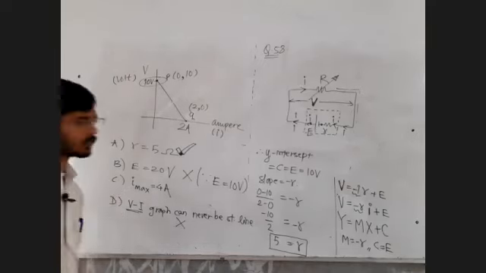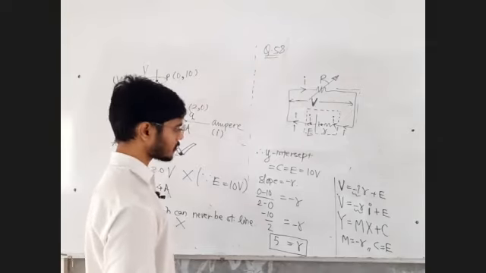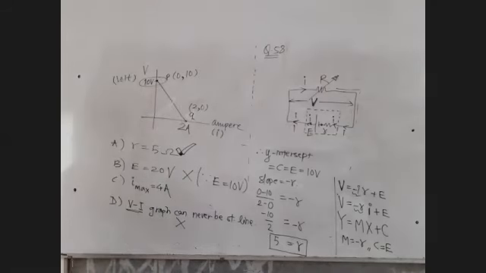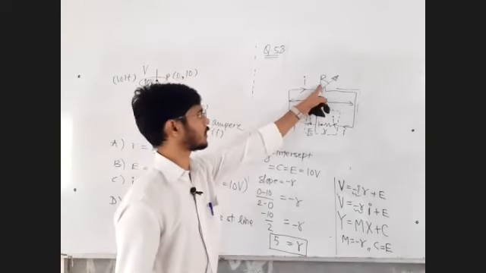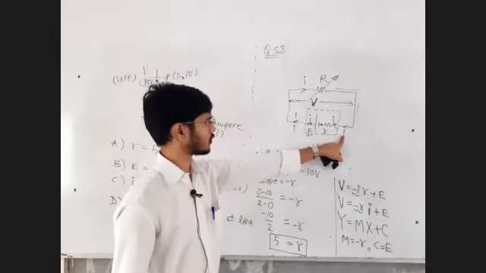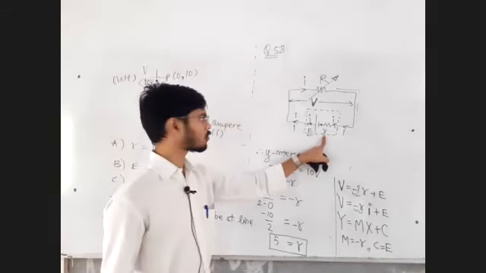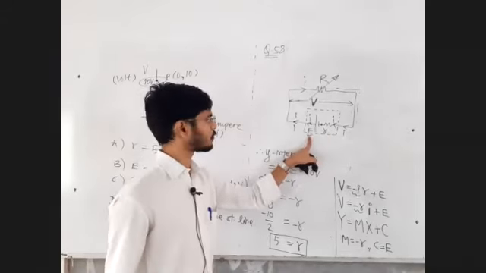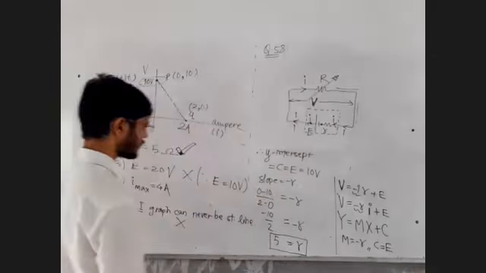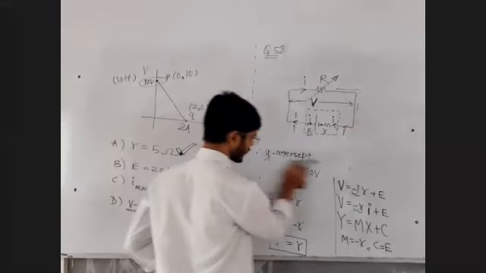What is the maximum possible current through the battery? How do we find it? For a variable value of R, we can change the value of R and we want to maximize the current through the battery. This small r value you cannot modify, this capital E value you cannot modify. But you can modify the capital R value so that you can get the maximum possible current. The calculation for that is very easy.